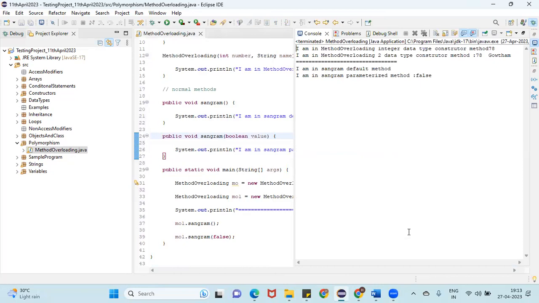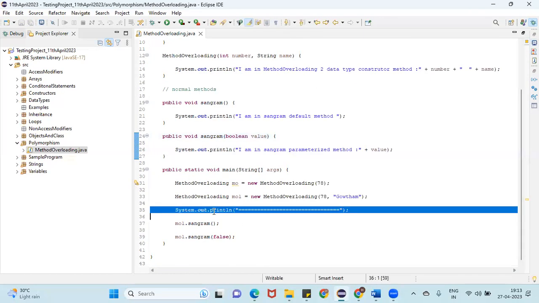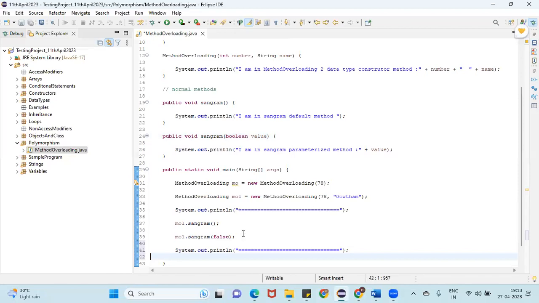Are you able to see, guys? Are you able to see the output? Yes, ma'am. Any questions as of now in constructor methods or normal methods overloading?